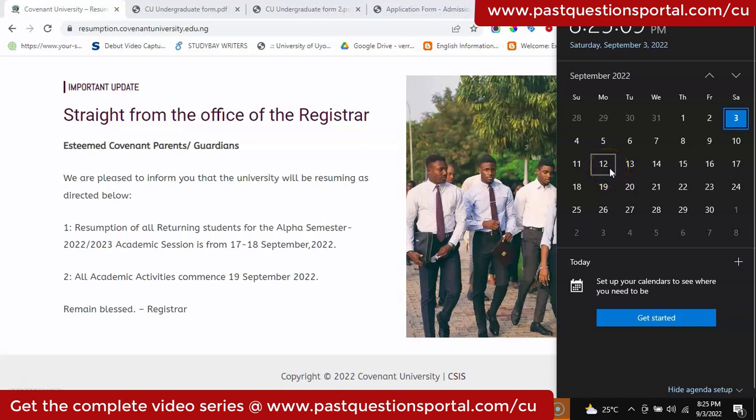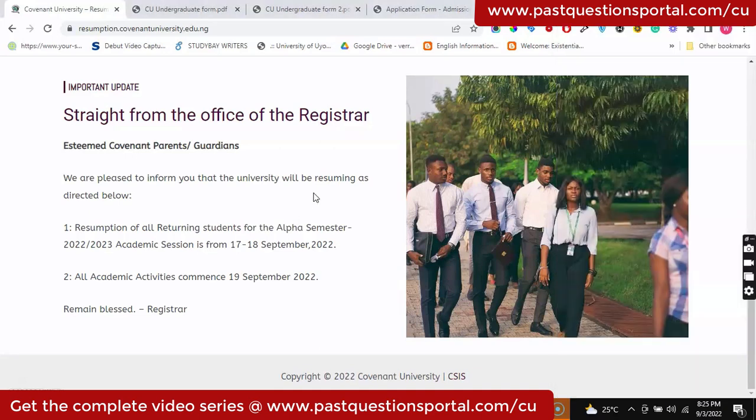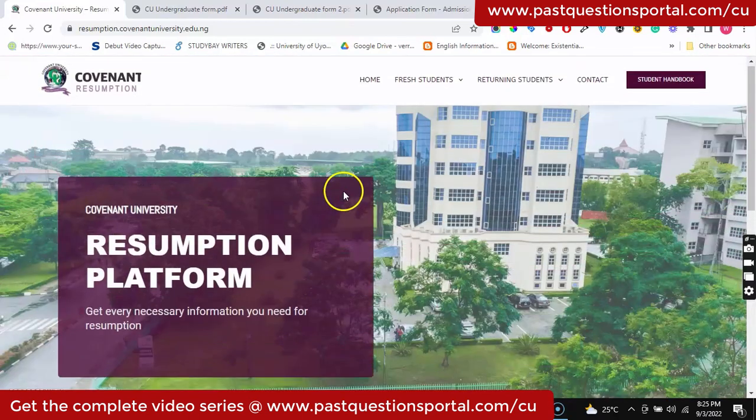That is after this one. Actually, that should be the second Monday in the month. So everything about admission should have taken effect between Tuesday, Wednesday, Thursday, and Friday, so that the students will have returned to school on the 17th, which is Saturday, and on Sunday, which is 18th. So that is the argument resolved. Having said that, let's go to the issue of returning to school.